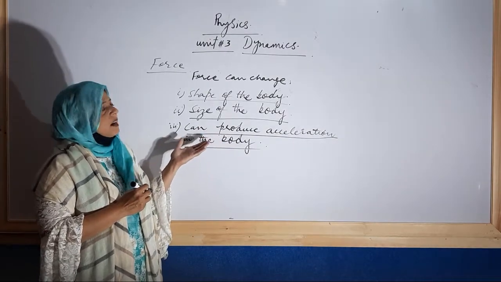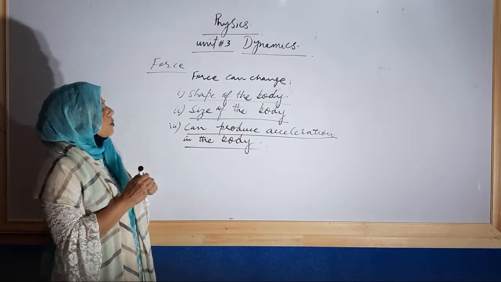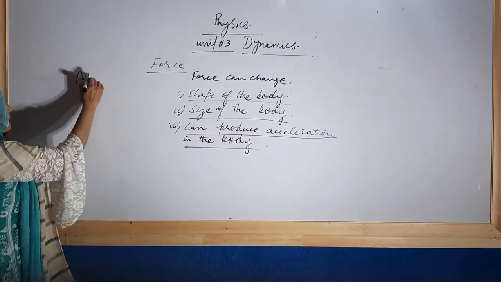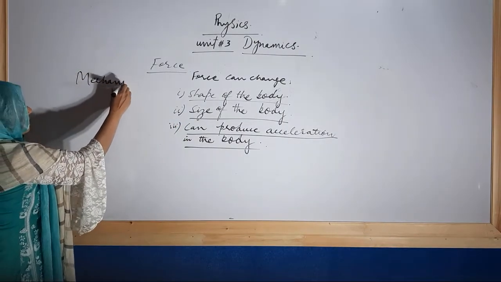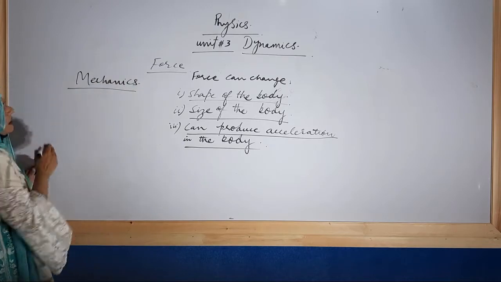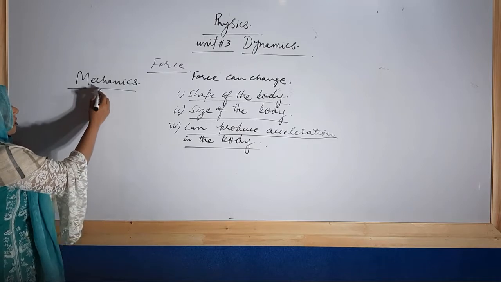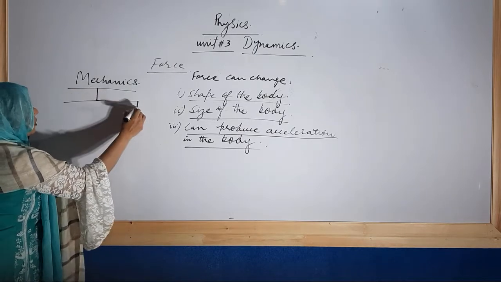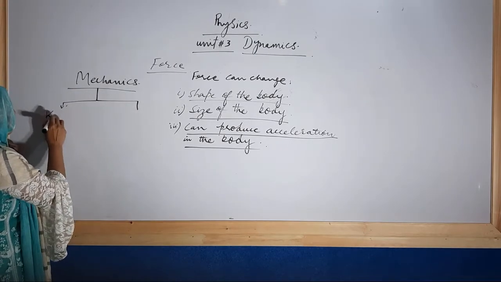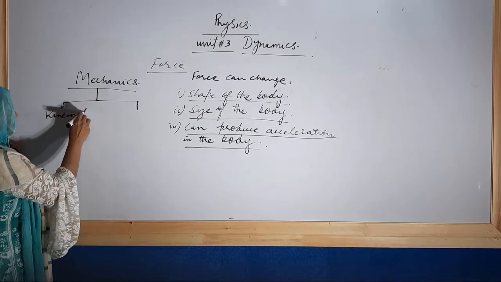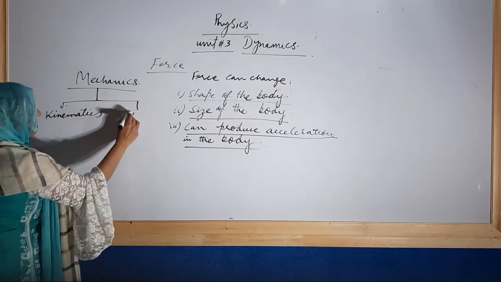Basically, you know that dynamics is also a branch of physics. Mechanics is the study and branch of physics in which we discuss the motion of bodies. It is divided into two further branches. One is kinematics, the other one is dynamics.